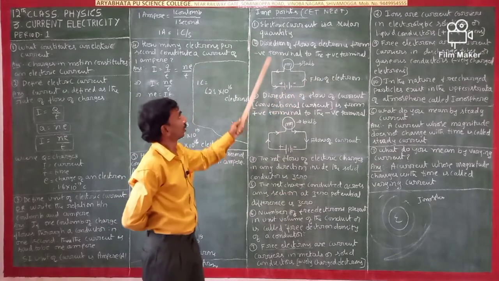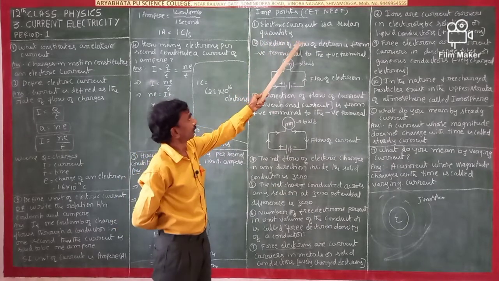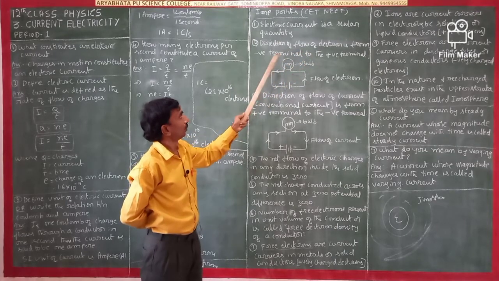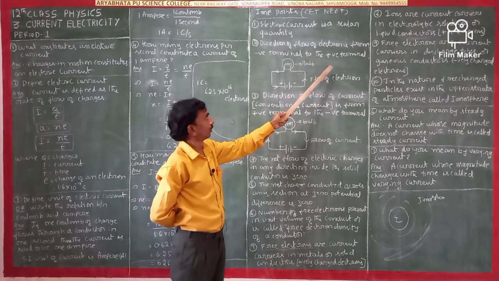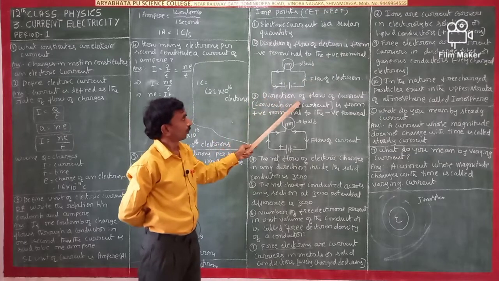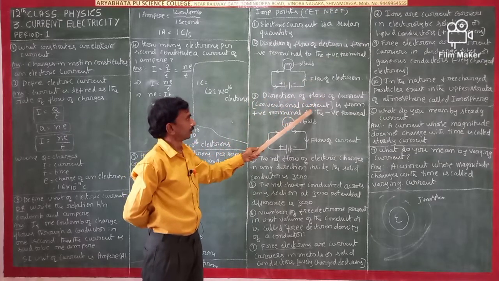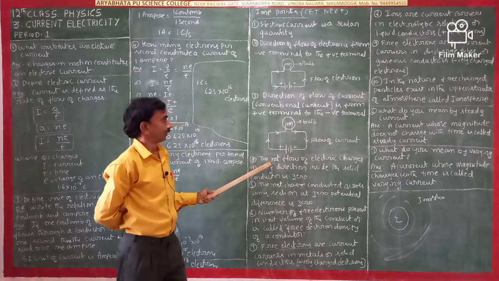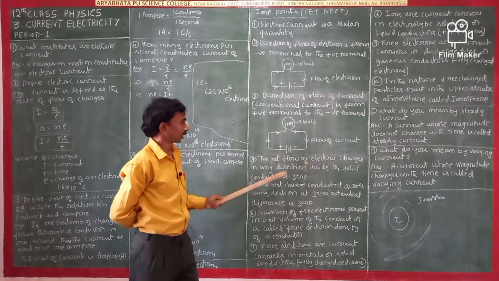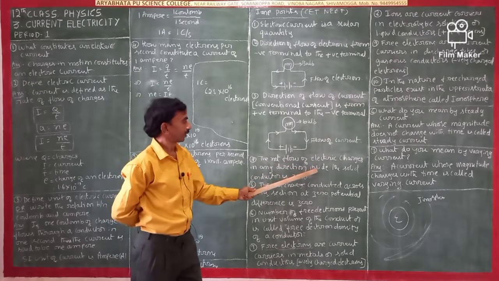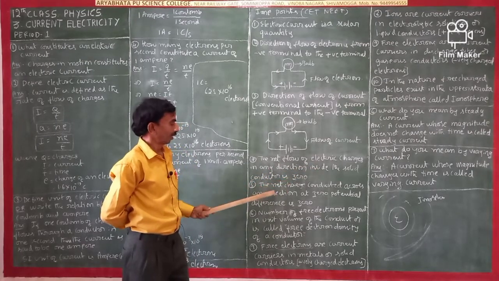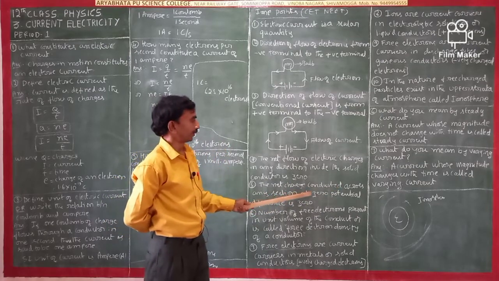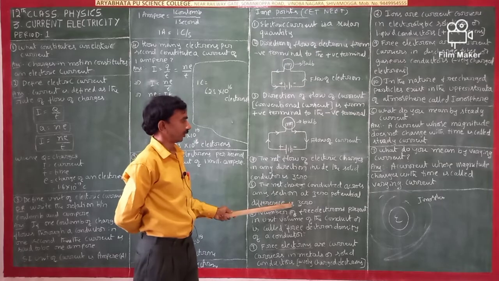So once again I am explaining. Electric current is a scalar quantity. The direction of flow of electrons is from the negative terminal to the positive terminal. The direction of flow of current is from the positive terminal to the negative terminal. The net flow of electric charges in any direction inside a solid conductor is 0. The net charge conducted across any section at 0 potential difference is 0.